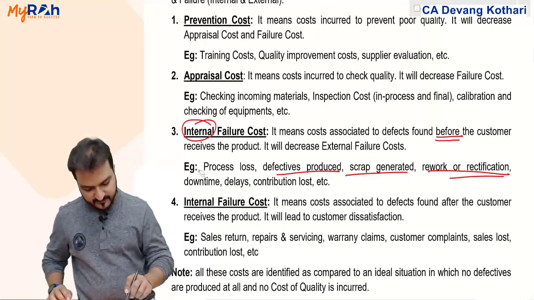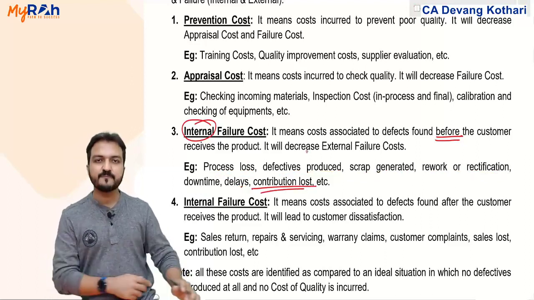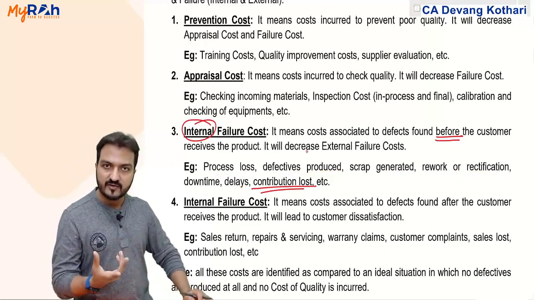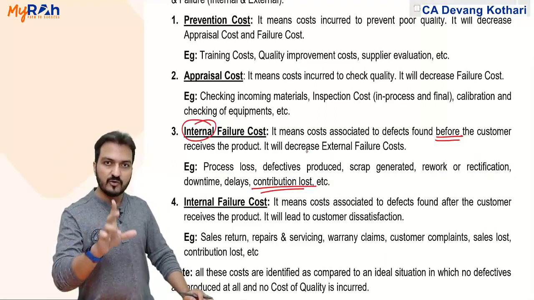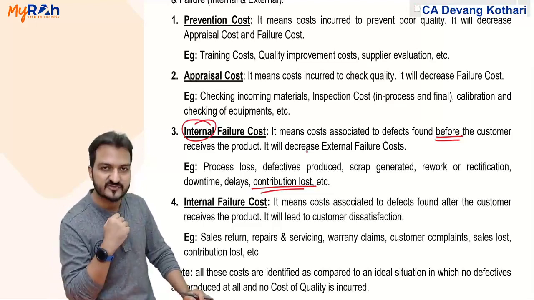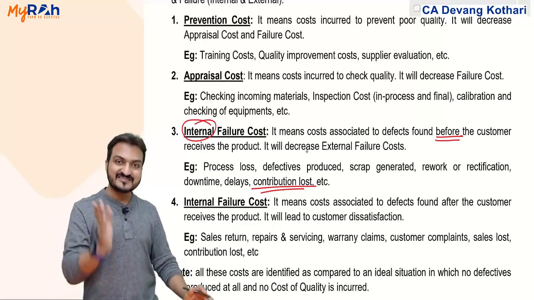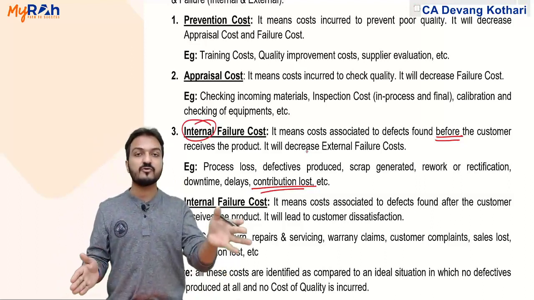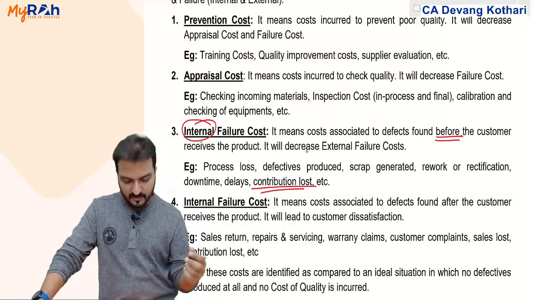And sometimes you might also have contribution lost because of defects generated, because of defective units produced. So you are losing an opportunity of selling those defective units and your contribution is lost there. You spent time producing these defective units. In that same time, if you would have produced another product, then it would have given you more contribution. That becomes your contribution lost.